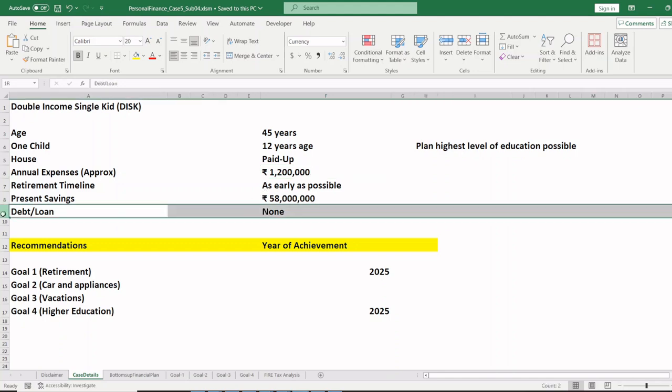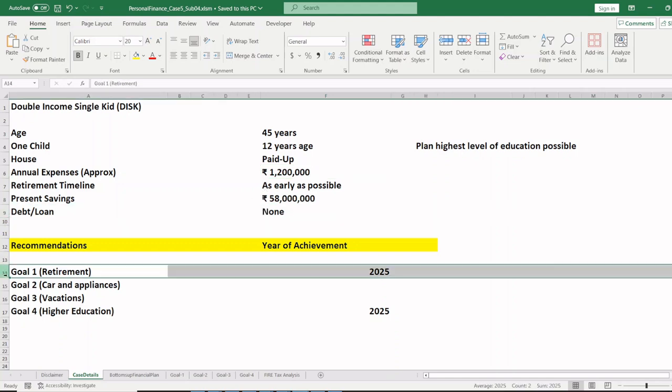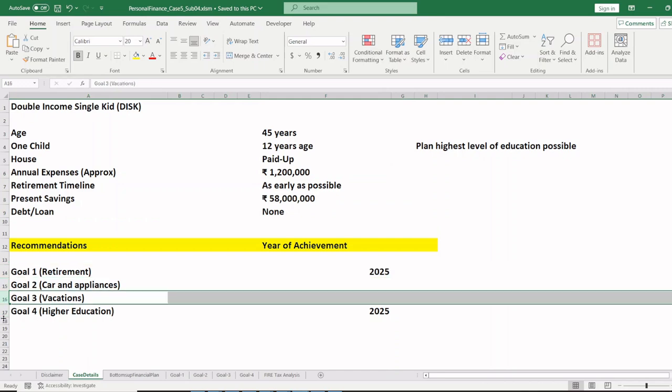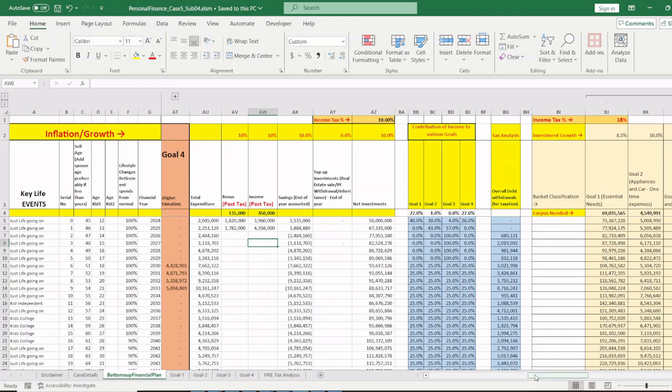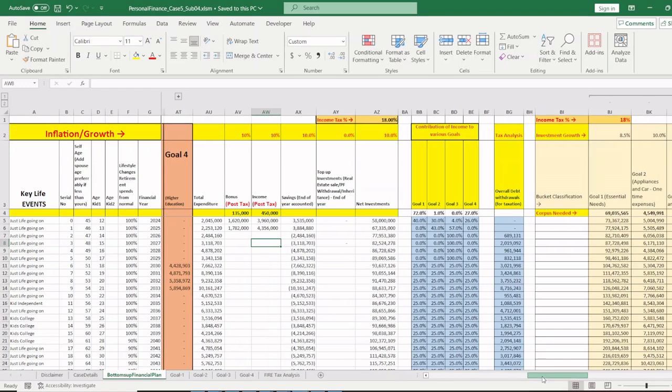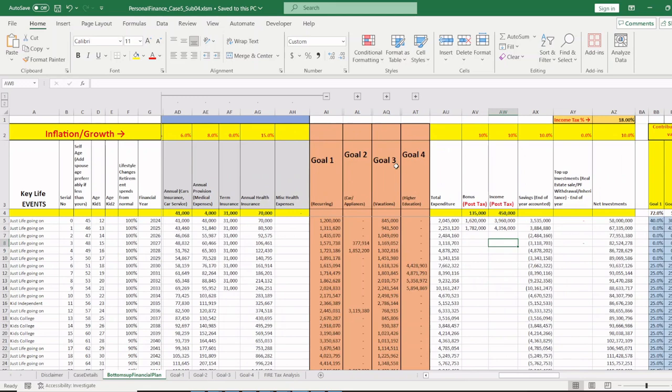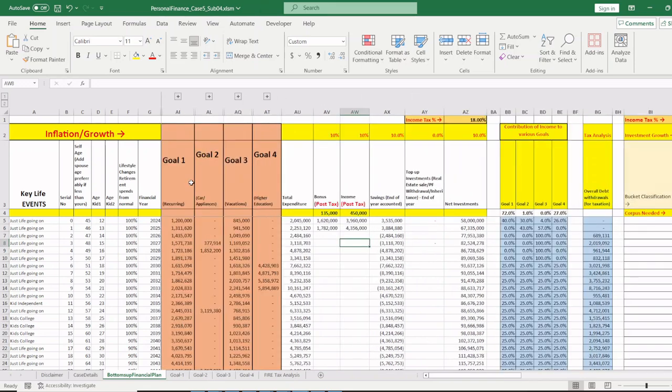There's no debt or loan. The first goal is retirement. The second goal is something else. The third goal is vacations. The fourth goal is education. Let's jump into it, and this is the Excel sheet. Now, if you see, this Excel has four goals.